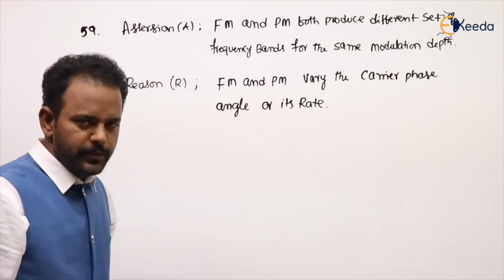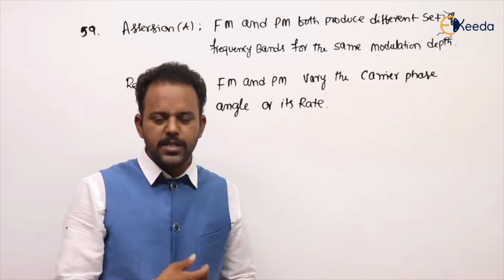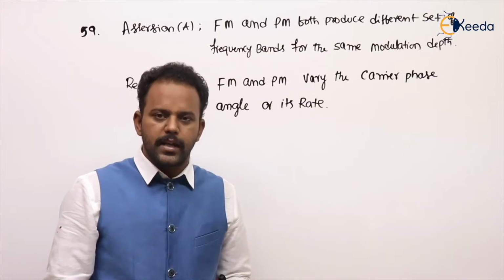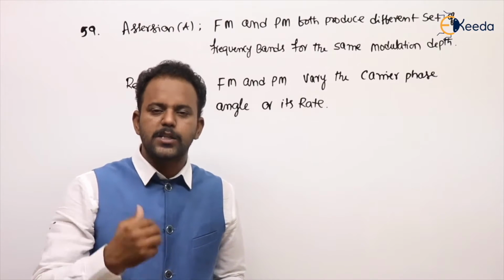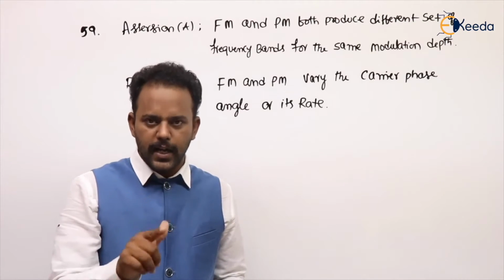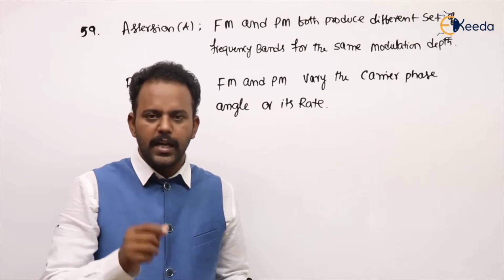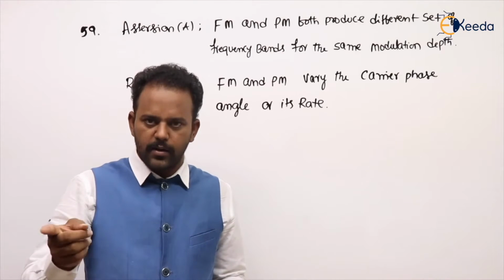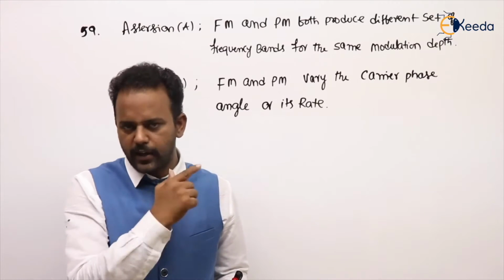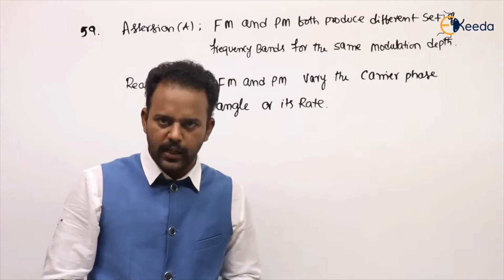See the next problem. It is an assertion and reason type of question. And what are the options? Options are common. Option A: both assertion and reason are correct, and the reason is the correct explanation for the assertion. Option B: assertion and reason both are correct, and the reason is not the correct explanation for the assertion. Option C: assertion is correct, reason is wrong. Option D: assertion is wrong, reason is correct. This is common, as in the previous question with statement 1 and statement 2; here it is assertion and reason.